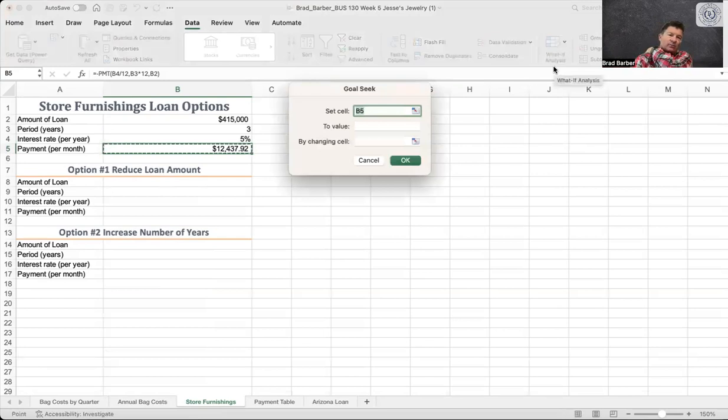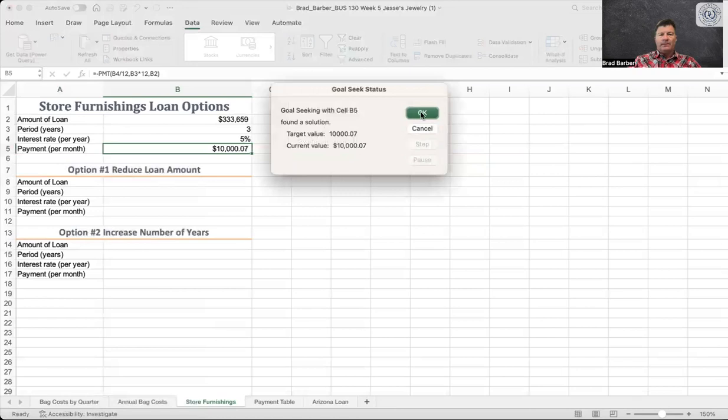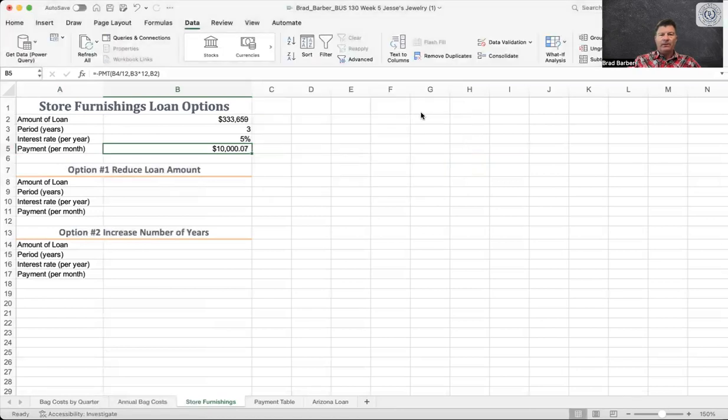So that's what we want to change. We want a scenario like what if. So we want that cell to be equal to 10,007 cents. And what do we want to change? For this one, we want loan amount. So let's hit loan amount. Let's figure out what that loan amount has to be to get me a $10,000 payment. And it just asks you to verify that's what we want to do, and it will change it.